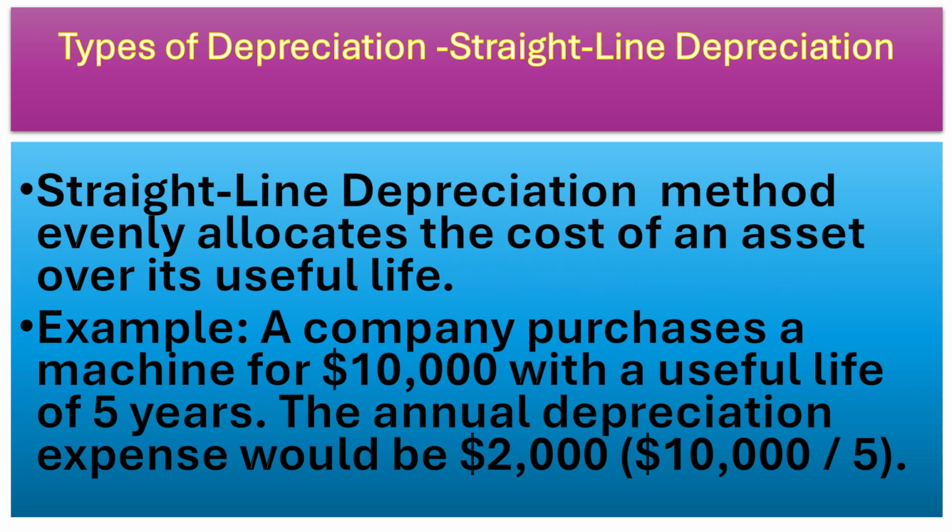Straight line method of depreciation evenly allocates the cost of an asset over its useful life. For example, a company purchases a machine for 10,000 with a useful life of 5 years. The annual depreciation expense would be 2,000. That is 10,000 divided by 5, you get 2,000 per year.